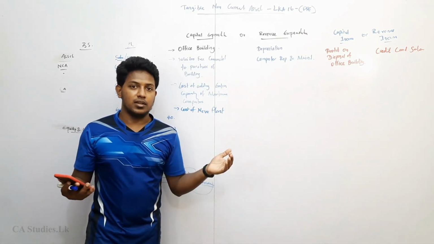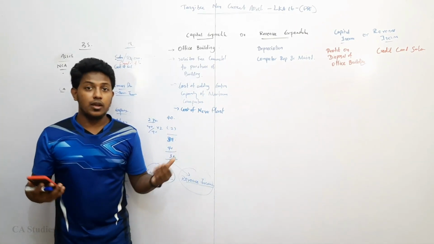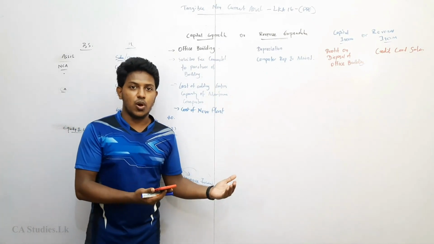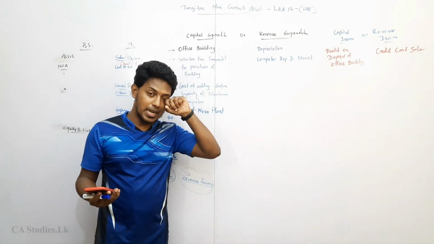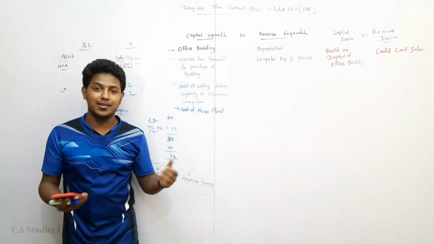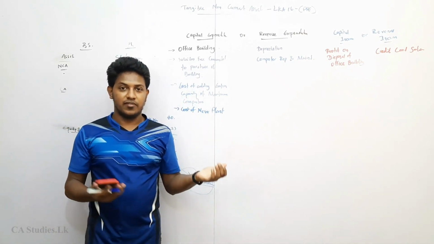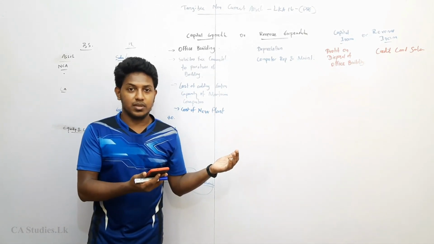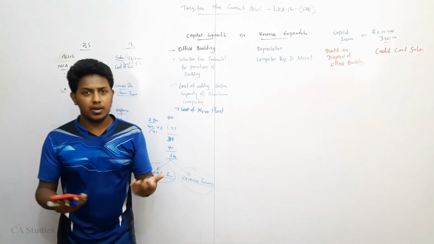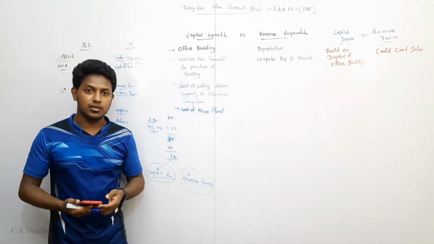Still many companies have a doubt whether a factory is a machine or a property. Some recognize the factory as a building, some recognize the factory as a machine. The factory is used to produce the finished goods, so we can treat it as a plant.